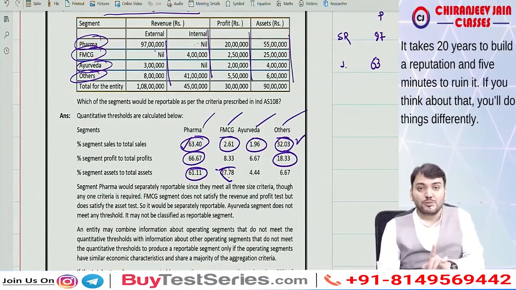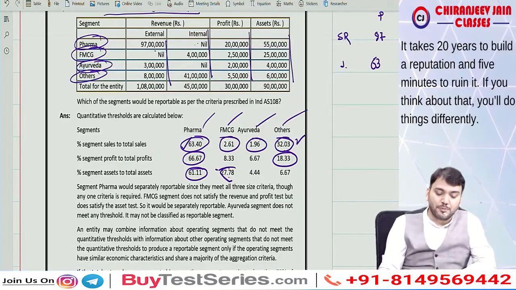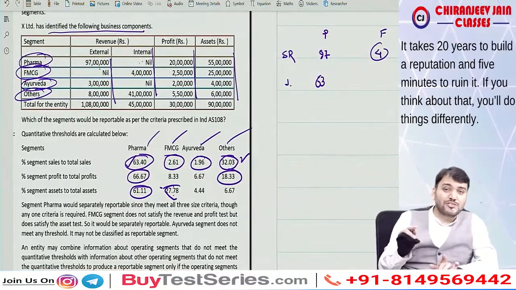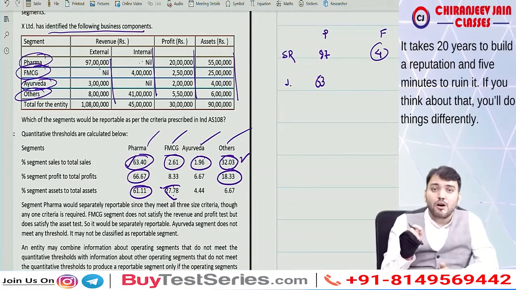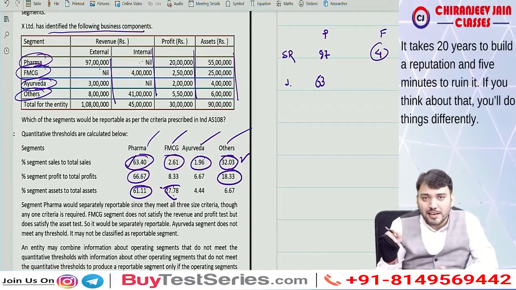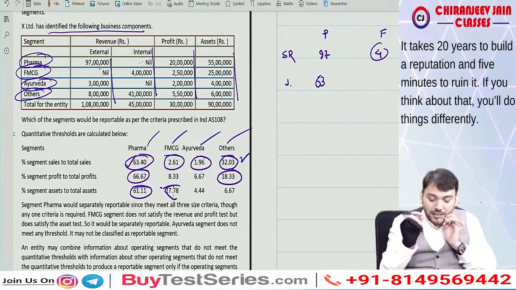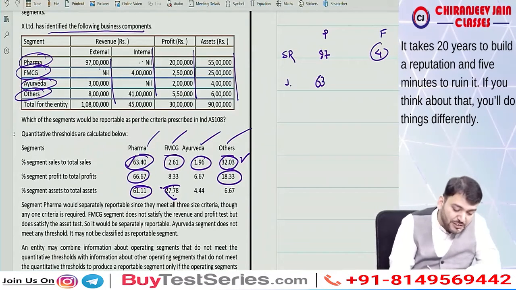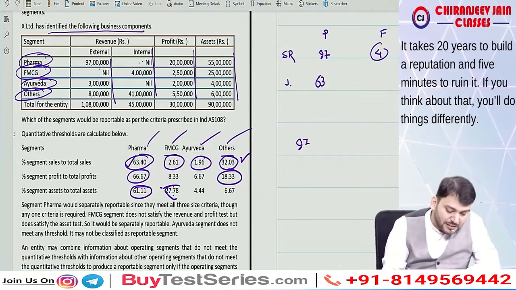So this is based on QT. Based on QT, pharma, FMCG and others are reportable. Now we also need to check the last point: the external sales included in the reportable operating segments should not constitute less than 75%. External sale of pharma is 97, FMCG nil and others 8.